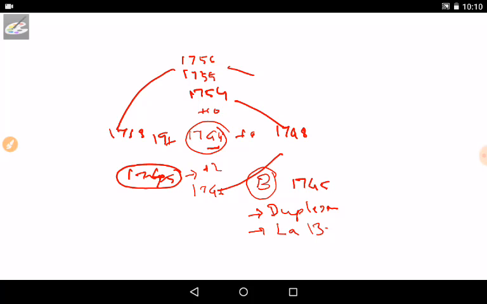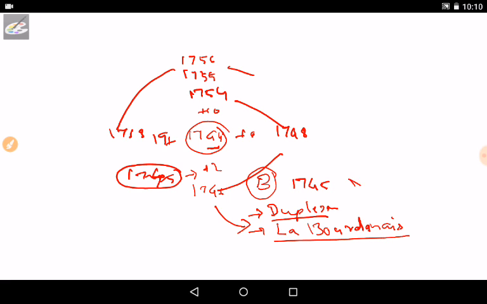La Bourdonnais. If the spelling was not clear, then you can refer to some books for that. Okay, anyway, Duplex and La Bourdonnais. So in 1746, La Bourdonnais came into action and came into the drama,